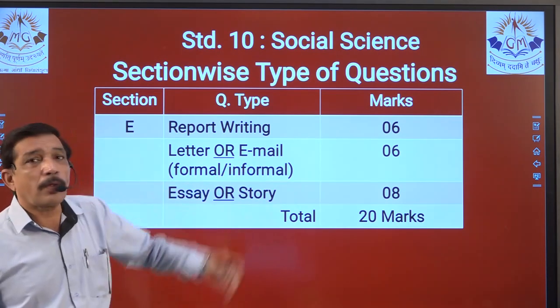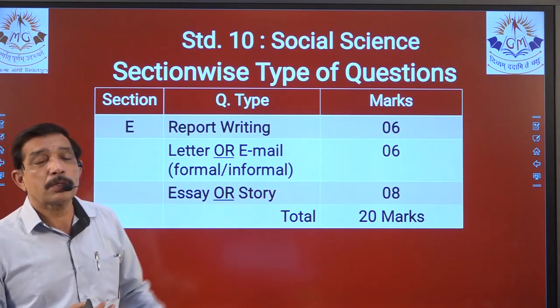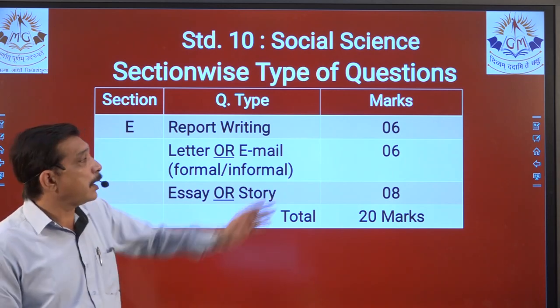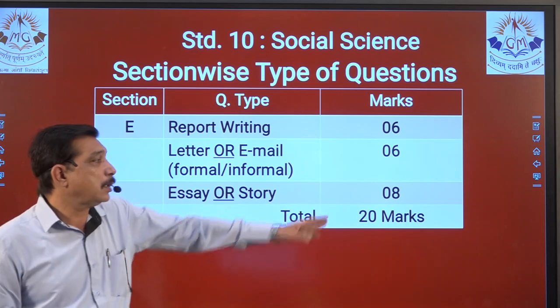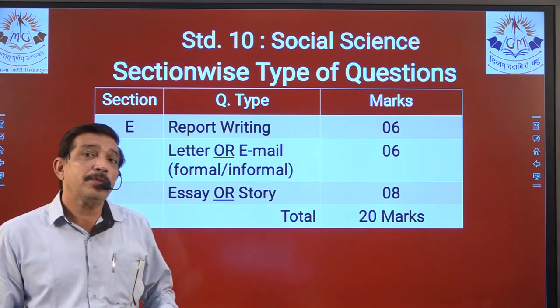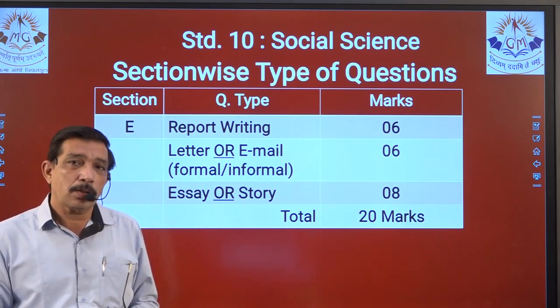Yes, you can see report writing was a 4-mark question, right? Letter or email was a 5-mark question in the previous board exam, but there also we see an increase in marks. Here also 8 instead of 7, so a 3-4 marks increase over here. In the same way in other questions also we have seen there's a lot of increase.